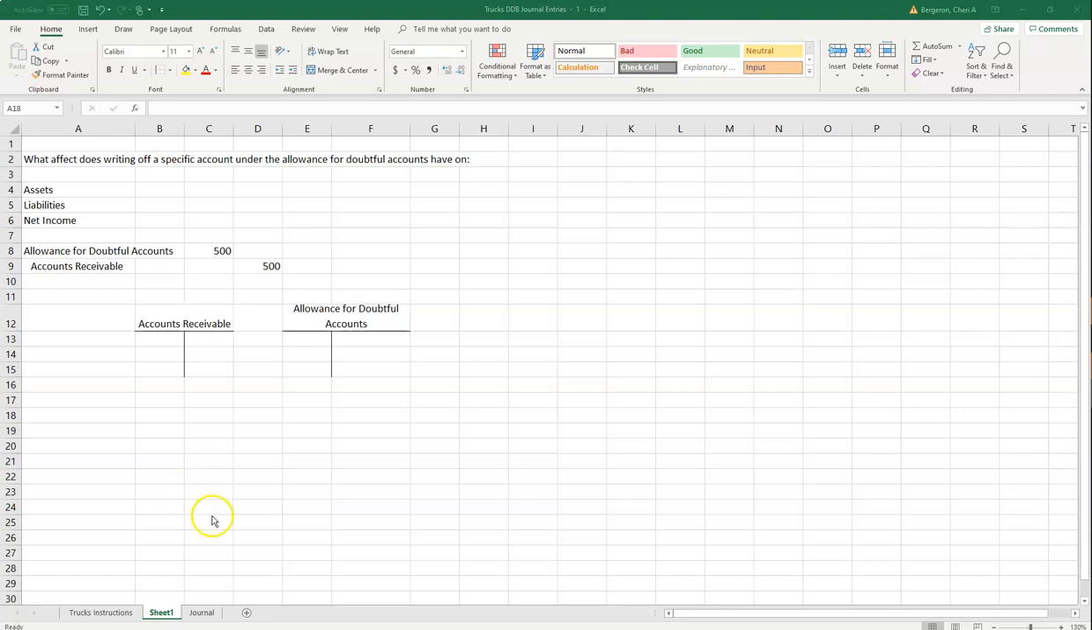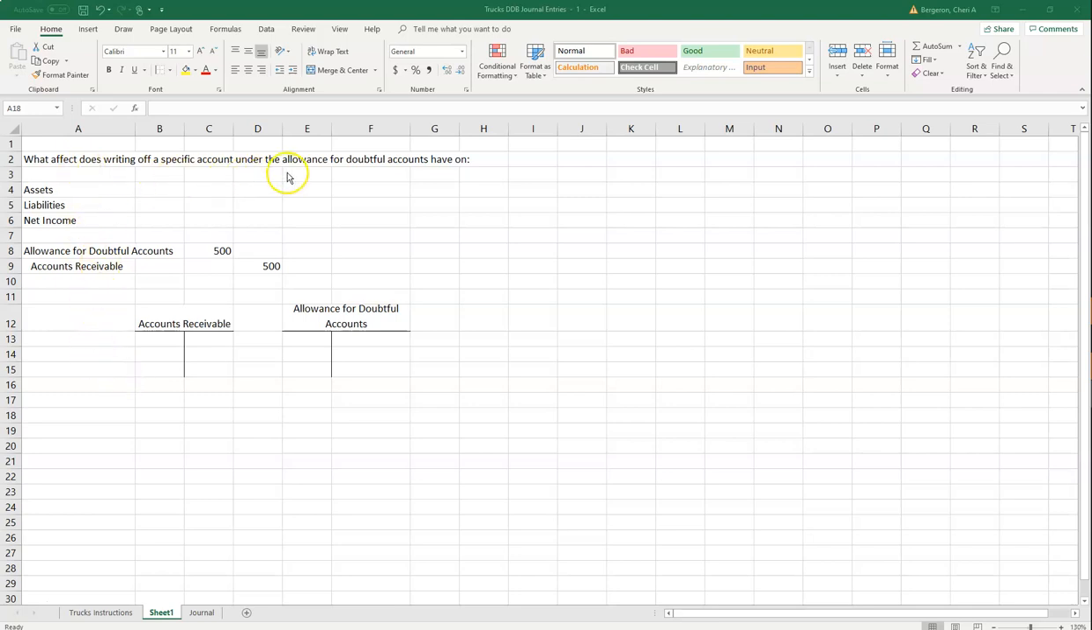All right, so sometimes we're asked about the impact of a journal entry. So let's look at this example. What effect, and we mean what net effect, does writing off a specific account under the allowance for doubtful accounts have on an asset, a liability, or net income? So let's look at each.